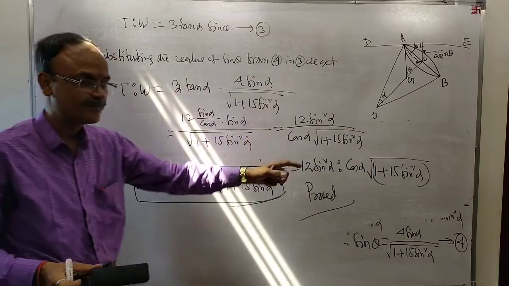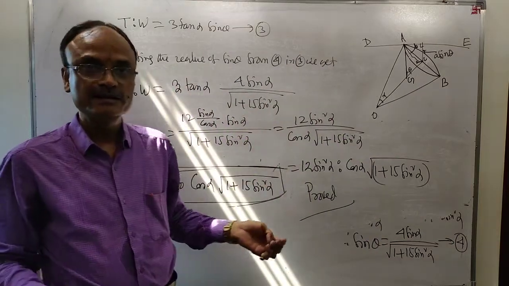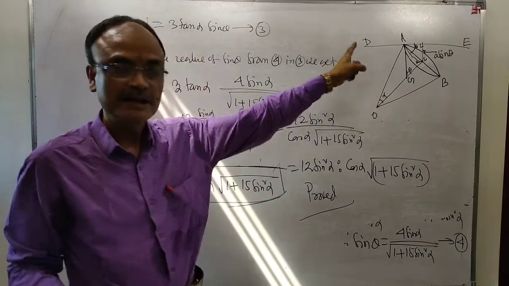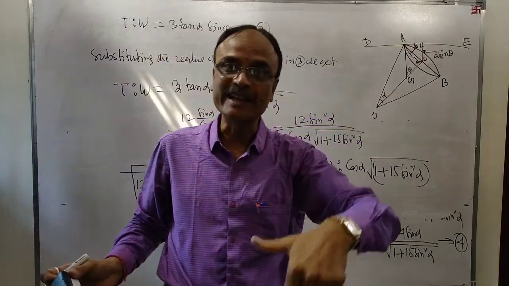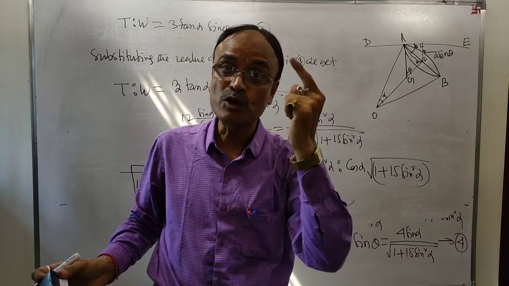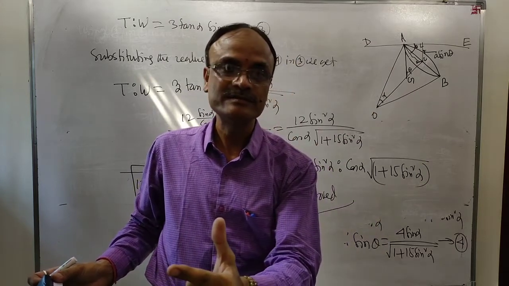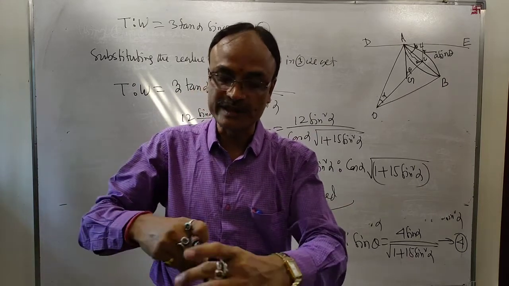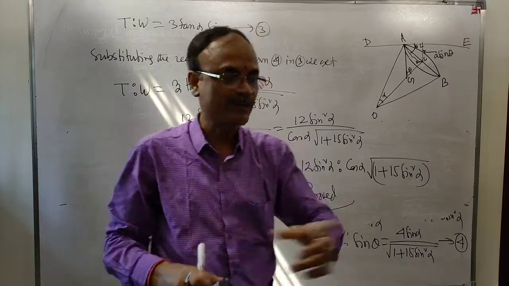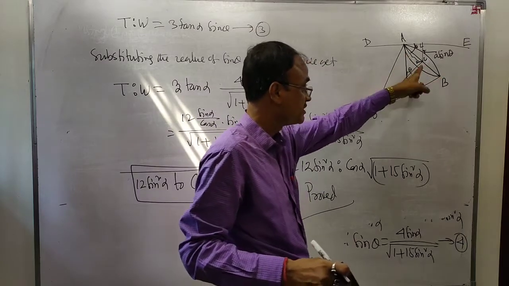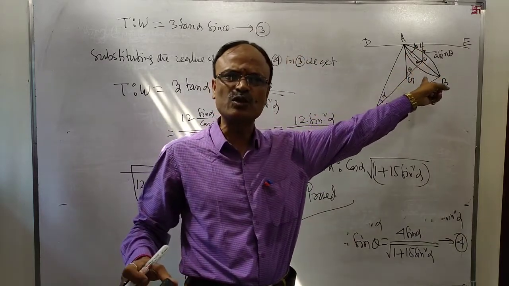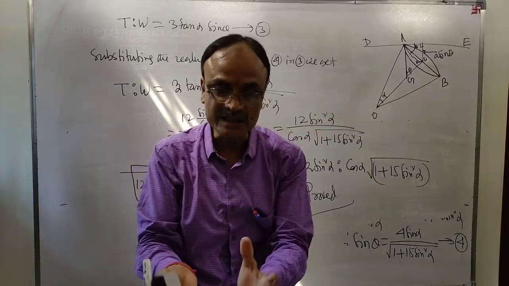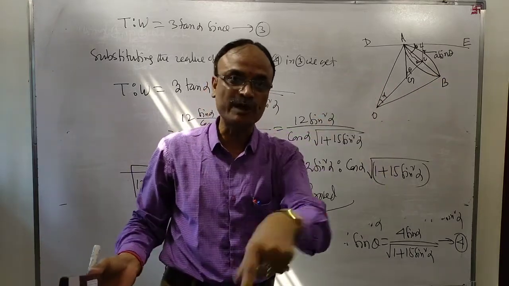We have proved this. You see, it is very easy. Just we have applied this one. Thrust on a plane area equal to the product of the area into pressure at its center of gravity. This theorem has been applied. The area of the circle whose radius is a is pi a square. Just multiply this by the pressure at its center of gravity.